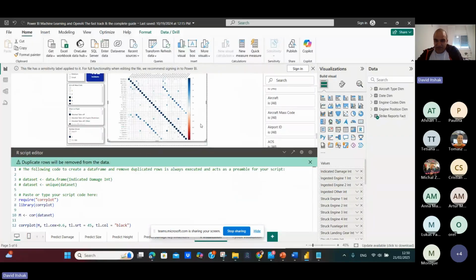So again, what we did here: we copied all the parameters and changed them into integers. We drag our visual here and write this code, which means require corrplot, library corrplot, cor dataset, and this function will give us the correlation between the variables. So it goes like this.